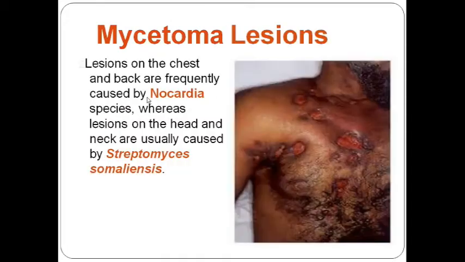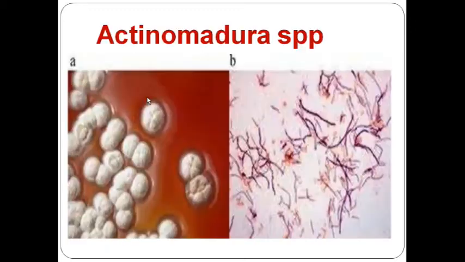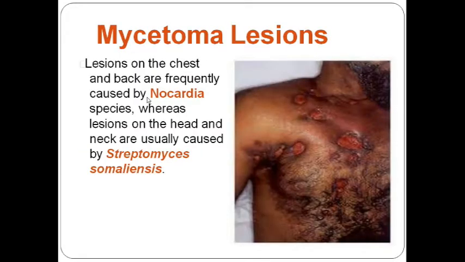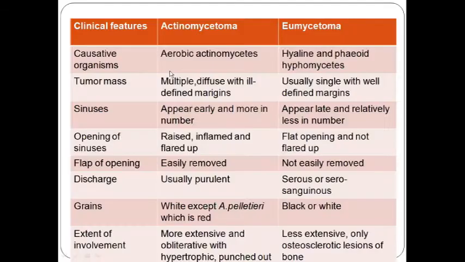Second is the Madura mycetoma, that is Eumycetoma. Now Eumycetoma is caused by true fungi, okay, and which causes infection, a chronic granulomatous inflammation of the foot. Now fungal causes can be differentiated by colony appearance, growth rate, pigmentation, microscopic color of granules and physiological reactions. So let us see in detail.